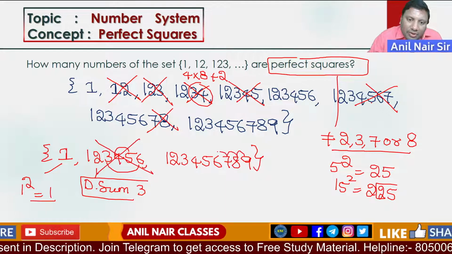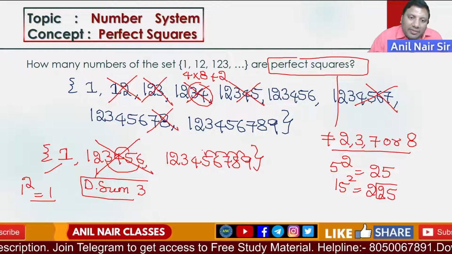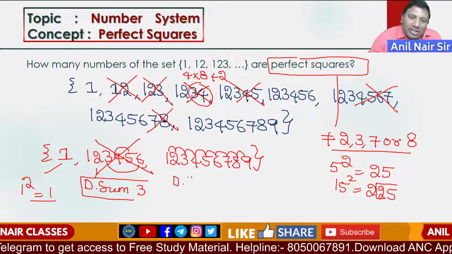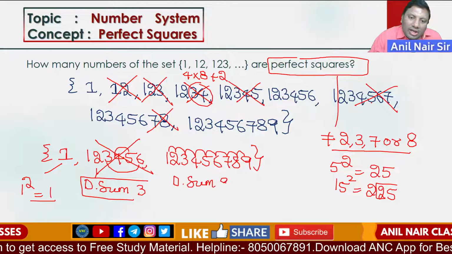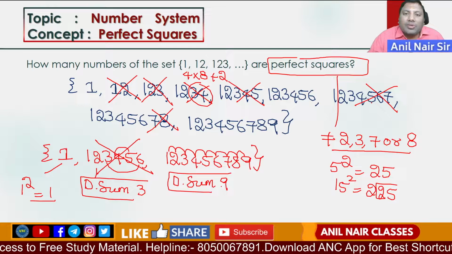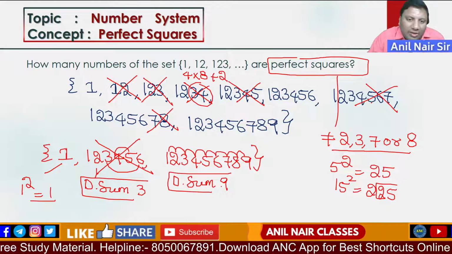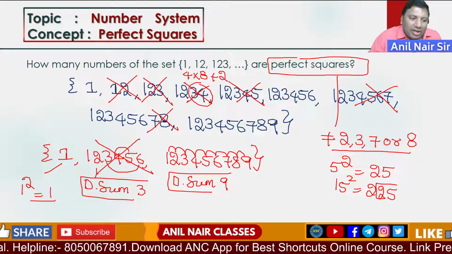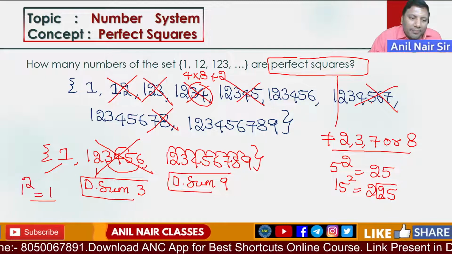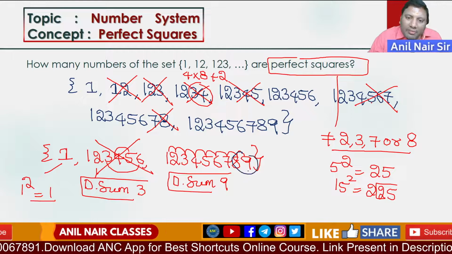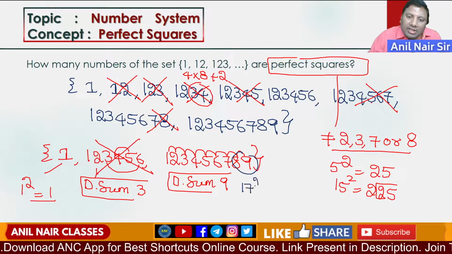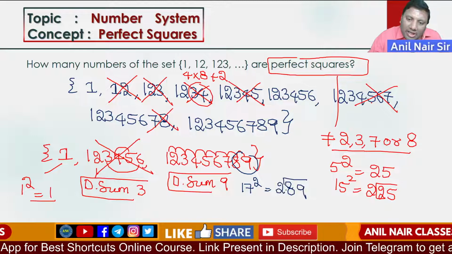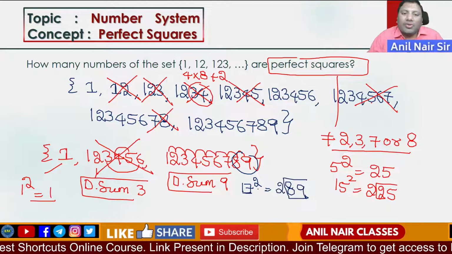For the others, the digital sums are 9, 17, 24, 30, 35, 39, 42, 44, 49. These digital sums are 9, so it may or may not be a perfect square. Now listen carefully. What are the last two digits of the number? 17 squared is 289. The last two digits are 89.